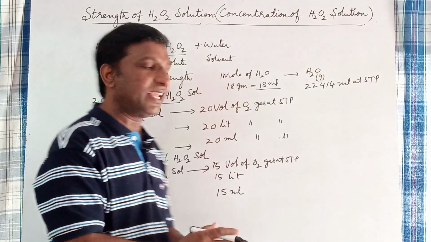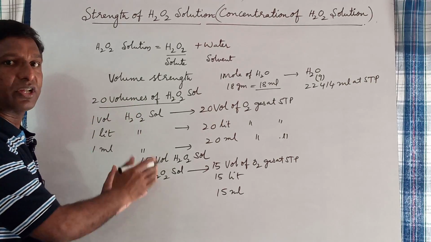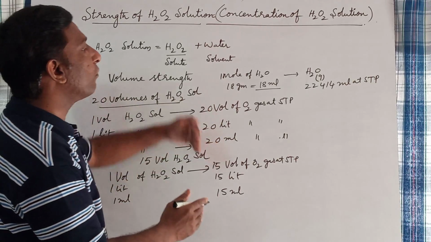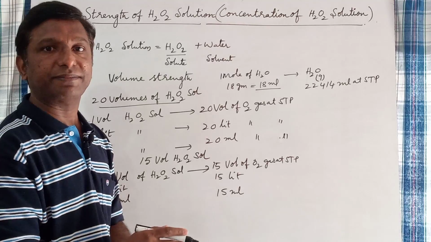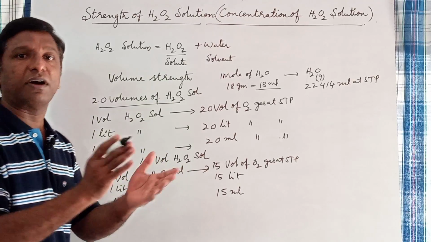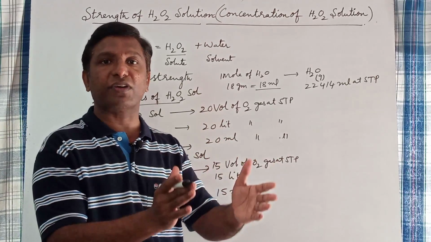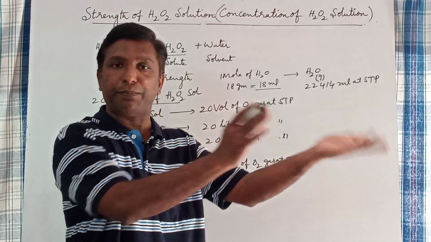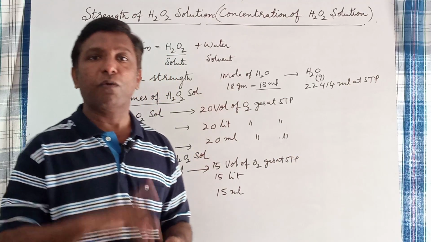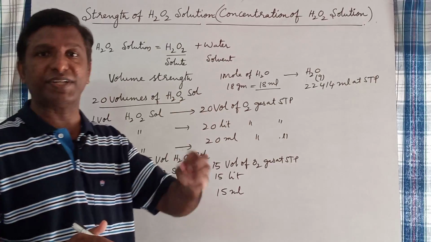In the same way here also, the lesser volume of hydrogen peroxide solution on decomposition gives more volume of oxygen gas at STP. So the volume strength of hydrogen peroxide solution is the number of volumes of oxygen gas produced at STP on decomposition of 1 volume of hydrogen peroxide solution.